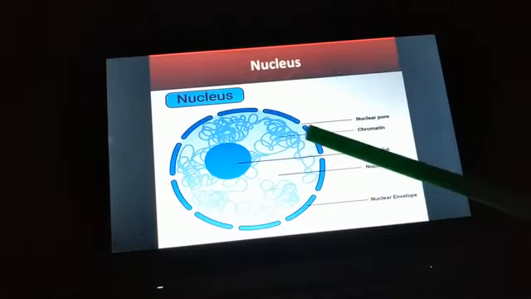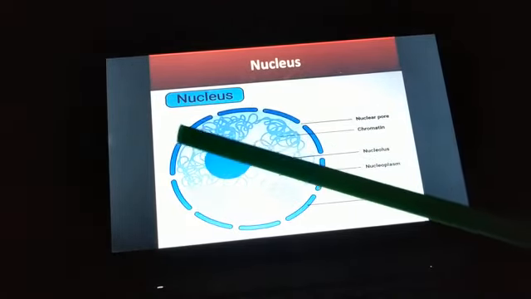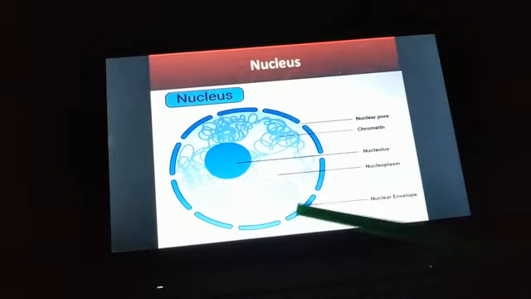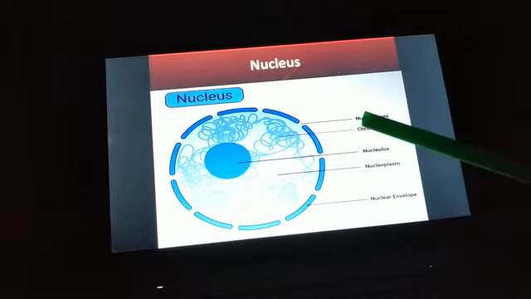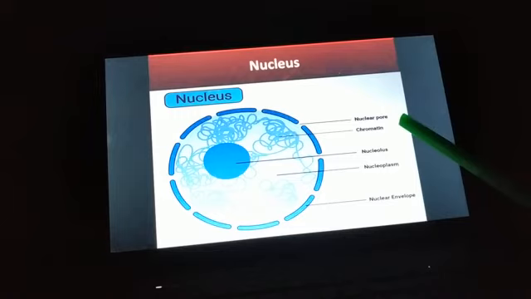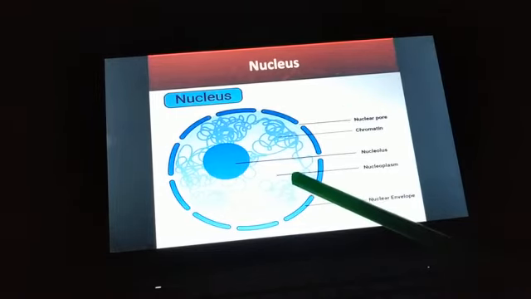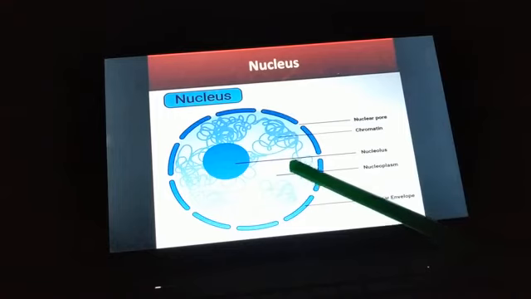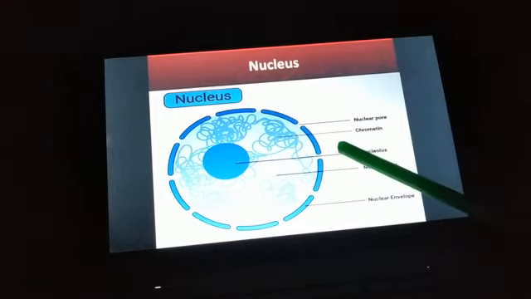Now in between, some gaps are present, right? These gaps, these holes, are called nuclear pores. Okay. Now, nuclear pores help in the movement of RNA and protein that are synthesized in the nucleus, and these are transported from the nucleus to the cytoplasm.